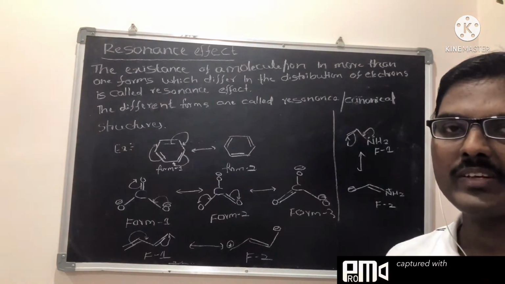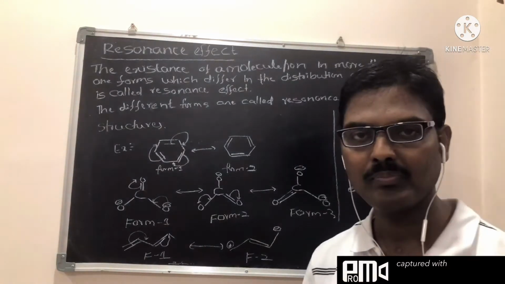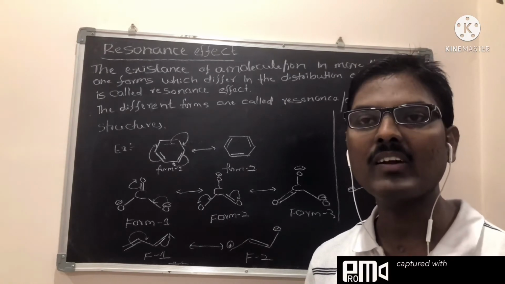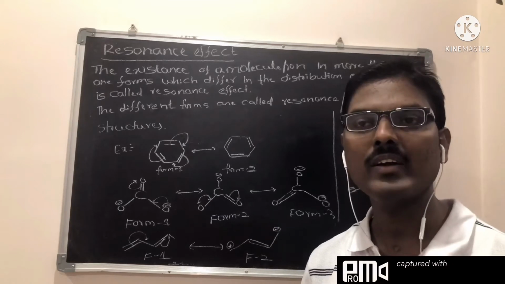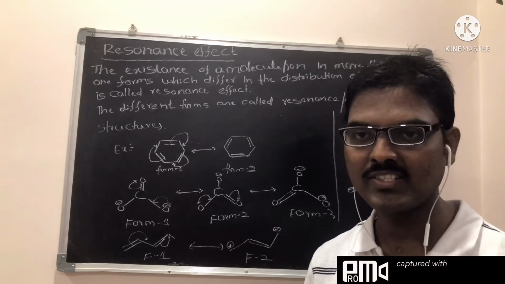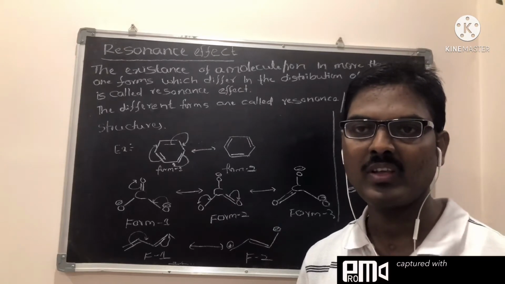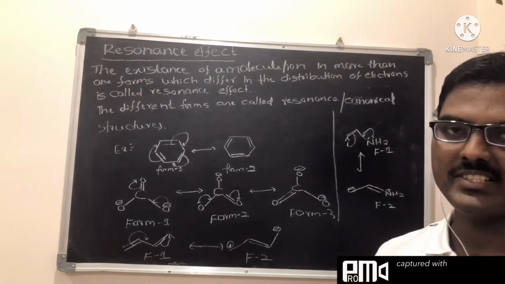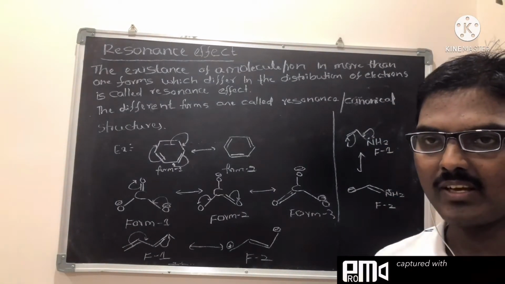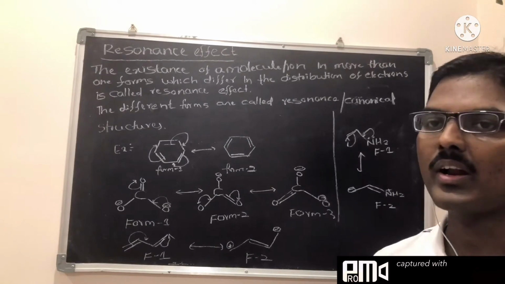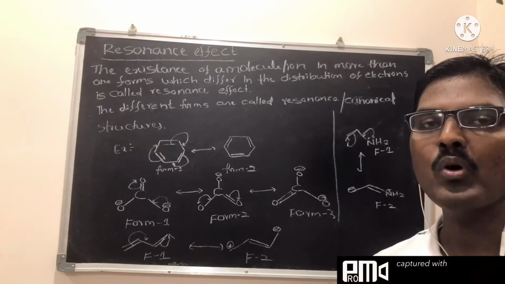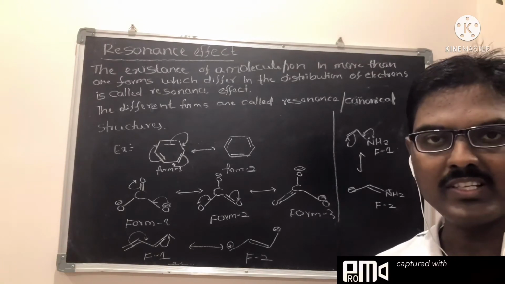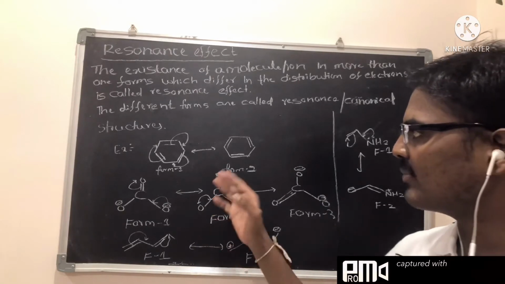What is resonance effect? The existence of a molecule or ion in more than one form but differing in electronic distribution is called resonance. And these different structures, we take as resonance or canonical structures. Okay, what is resonance? A molecule or ion exists in more than one form but differs in electronic distribution, that is resonance. Here we can see some examples.